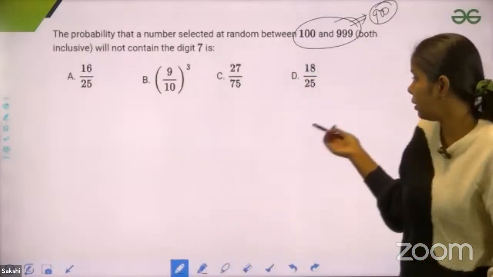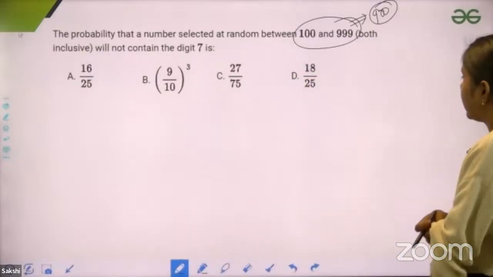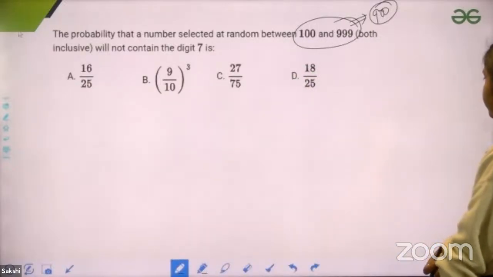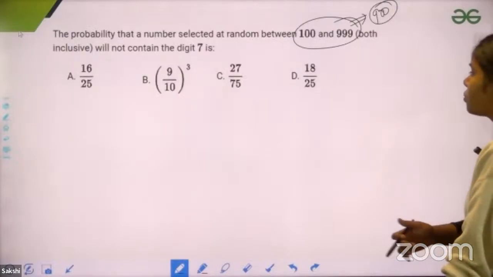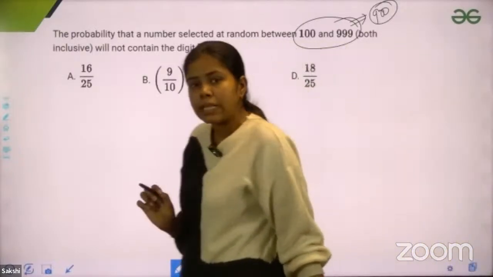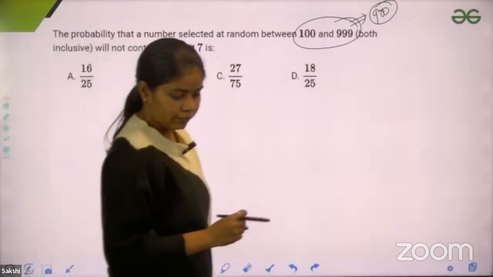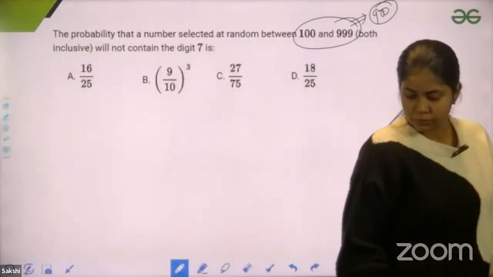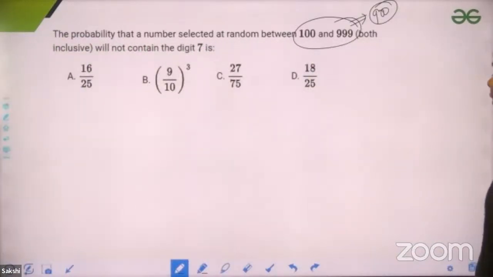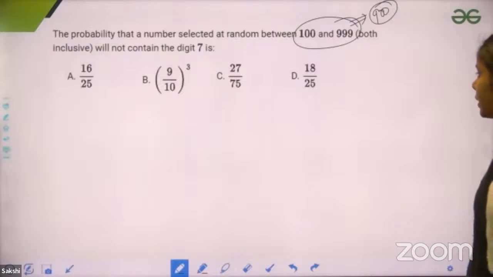Tell me the probability that it will not contain the digit 7. Can you find out the numbers which contain the digit 7? Guys, can you find out the numbers which contain the digit 7?